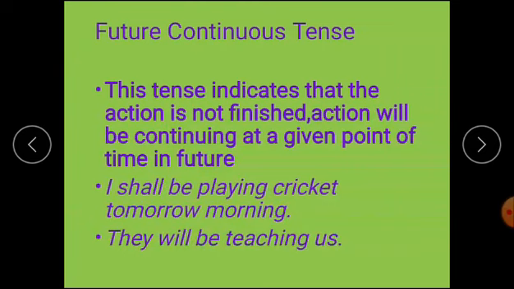Future continuous tense. Dear learners, this tense indicates that the action is not finished. Action will be continuing at a given point of time in future. I repeat, this tense indicates that the action is not finished. Action will be continuing at a given point of time in future. Examples: I shall be playing cricket tomorrow morning. They will be teaching us.